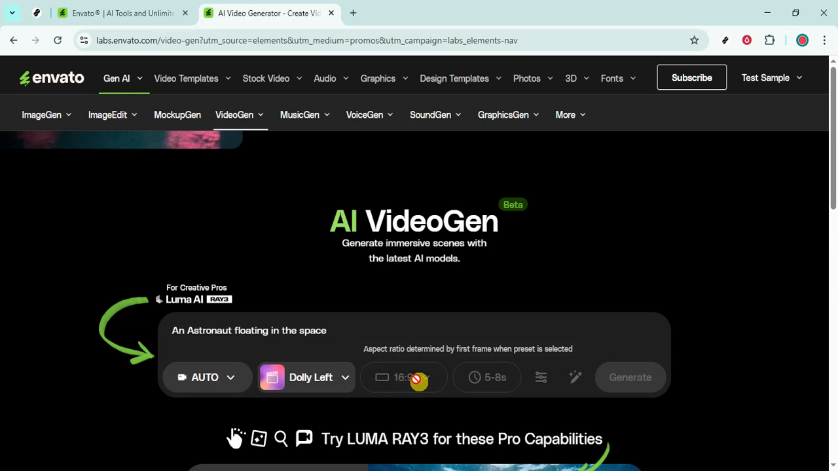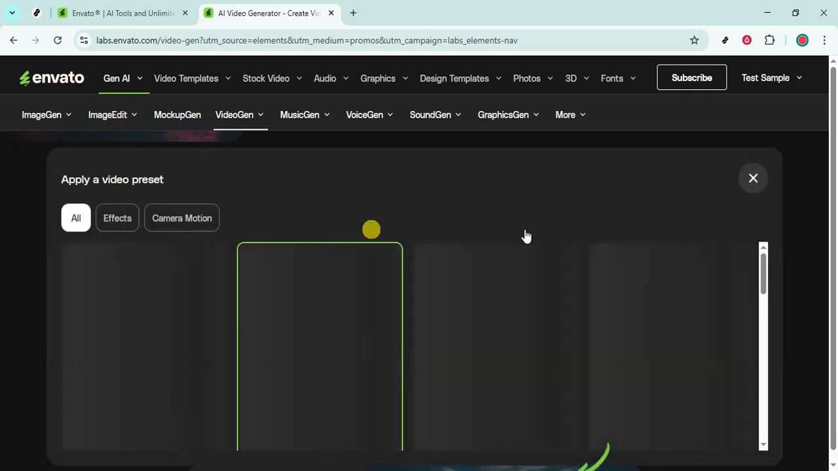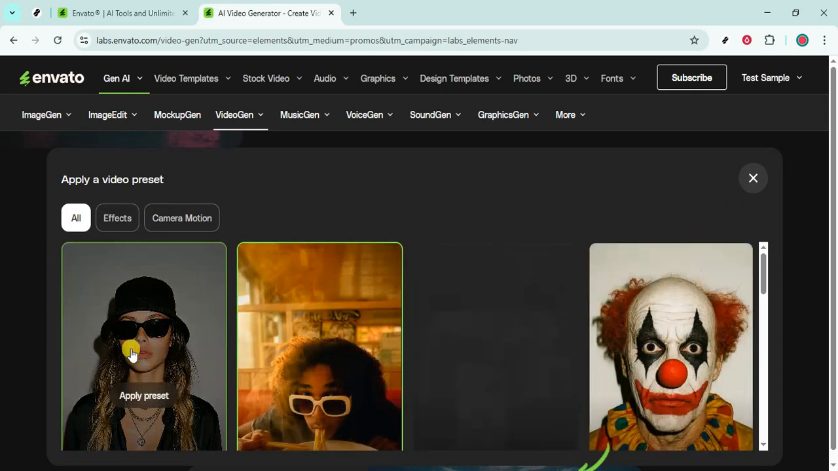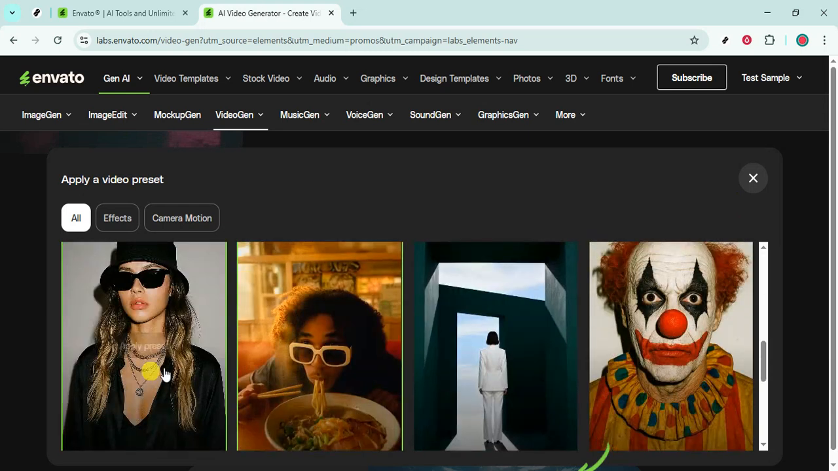When you're happy with your prompt, preset, and ratio, click Generate. VideoGen will process your request and produce a preview. Generation time can vary based on complexity, so give it a moment. Once it's ready, play the result to check the pacing, visuals, and overall feel. If the first draft isn't quite right, refine your prompt with clearer details or try a different preset and generate again until it aligns with your vision.